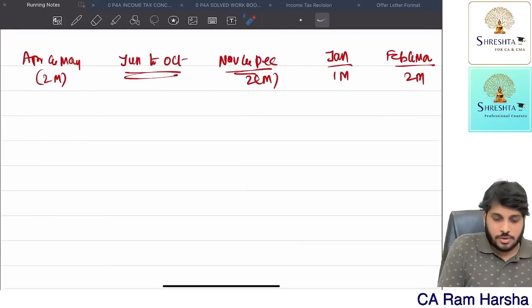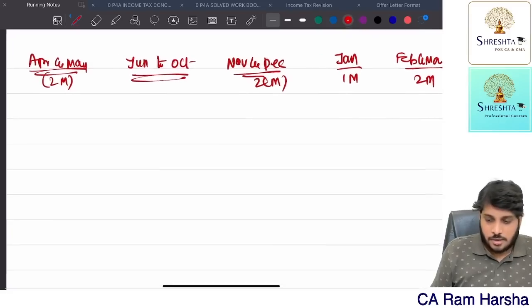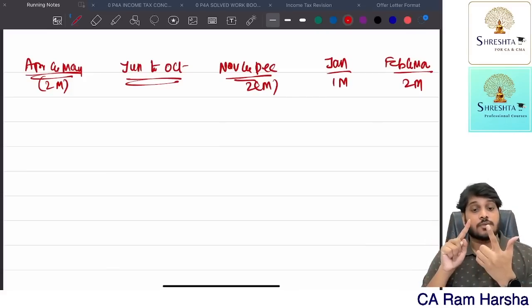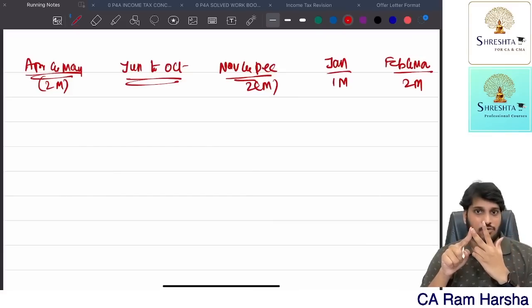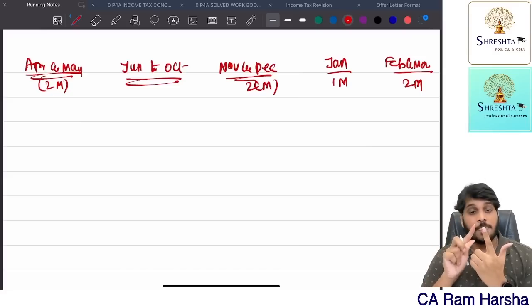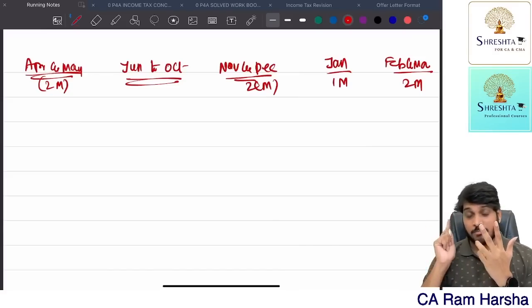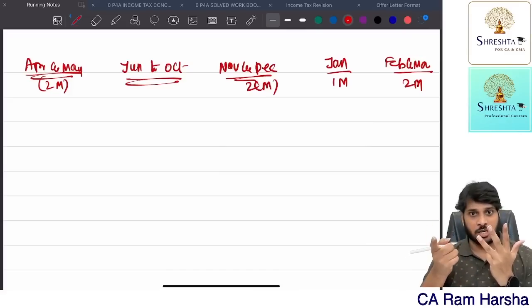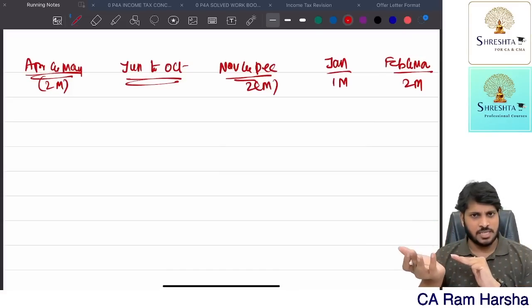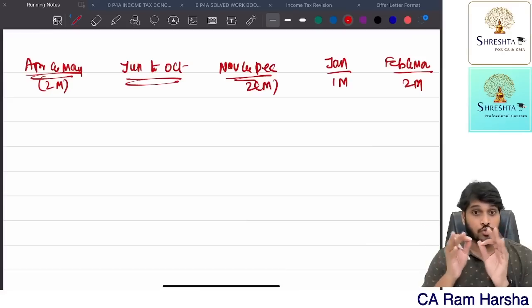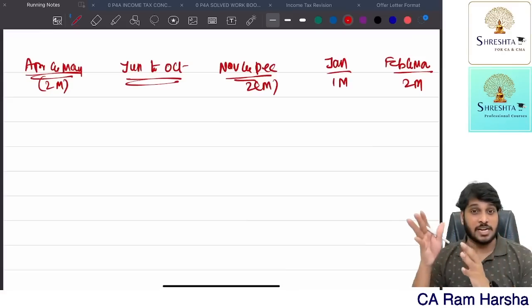Now, how to calculate HRA exemption? First of all, what are the points that are there in HRA problem? HRA received, rent paid, salary amount, and city. If either HRA amount changed in a particular month, or rent paid amount changed, or salary amount changed, or the city where you are staying changed, from 50% city to 40% city, or 40% city to 50%. So if these 4 components changed at any particular month, for that month or those months, you have to compute HRA exemption separately.